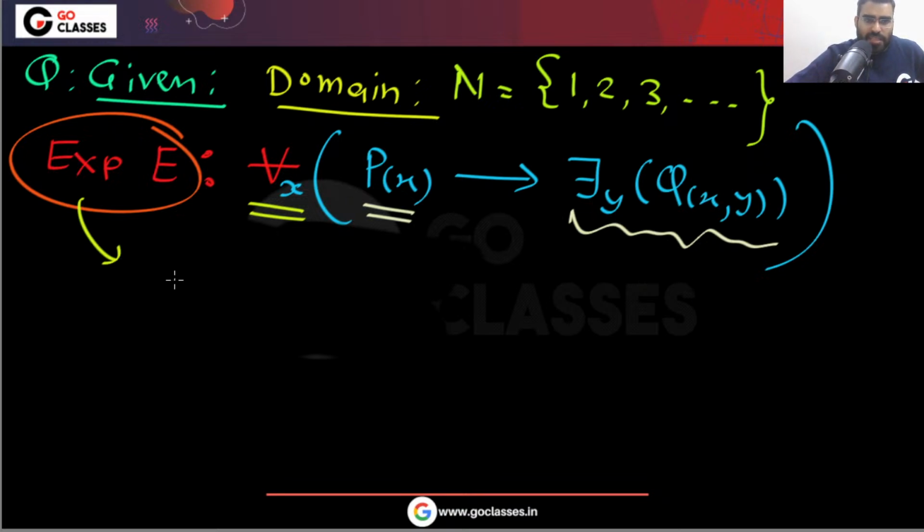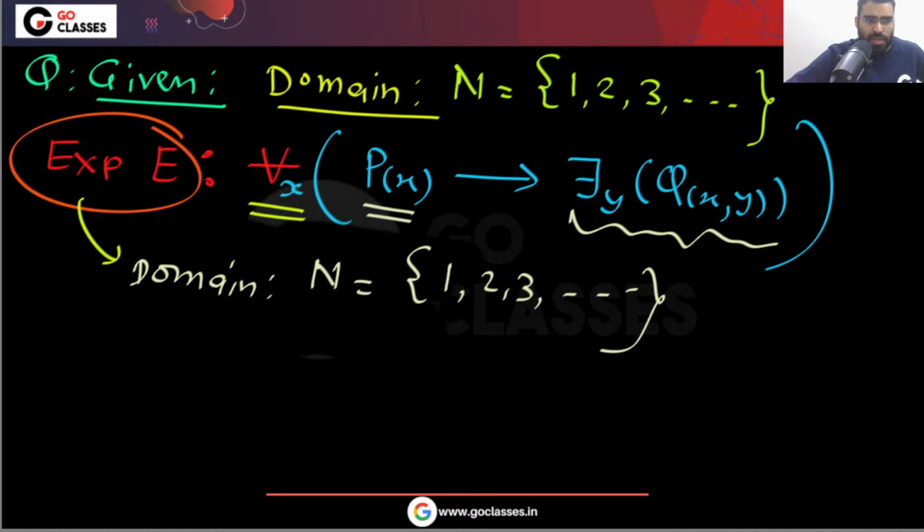So what this question is saying is that the domain is the set of natural numbers: 1, 2, 3 and so on. And we are saying that for everyone, if you satisfy the property P, then there will be someone who will help you.